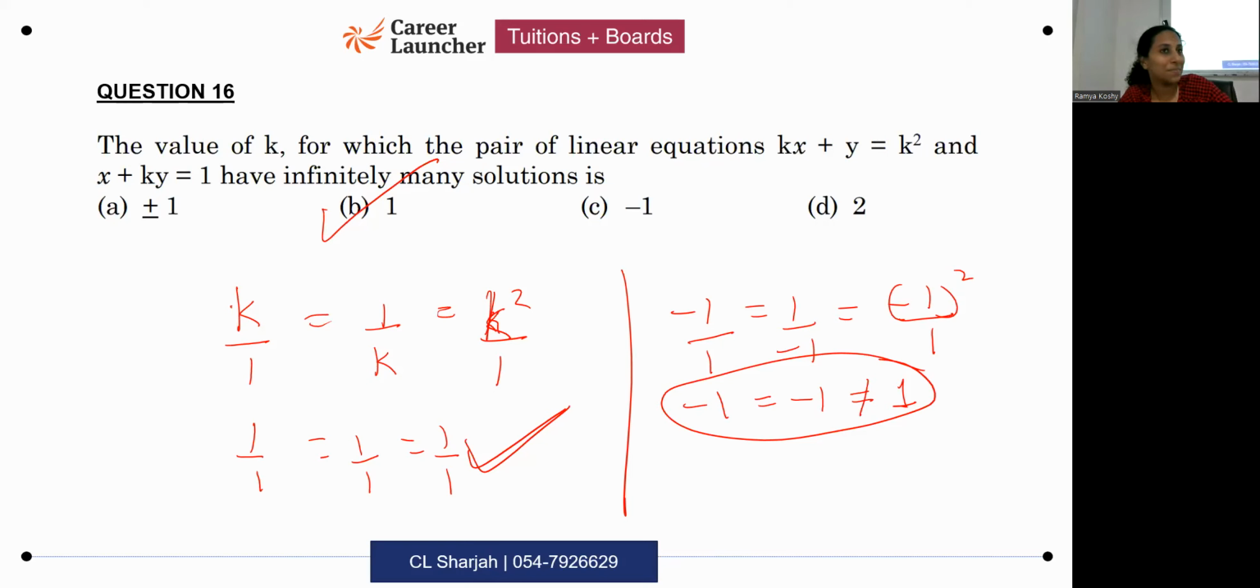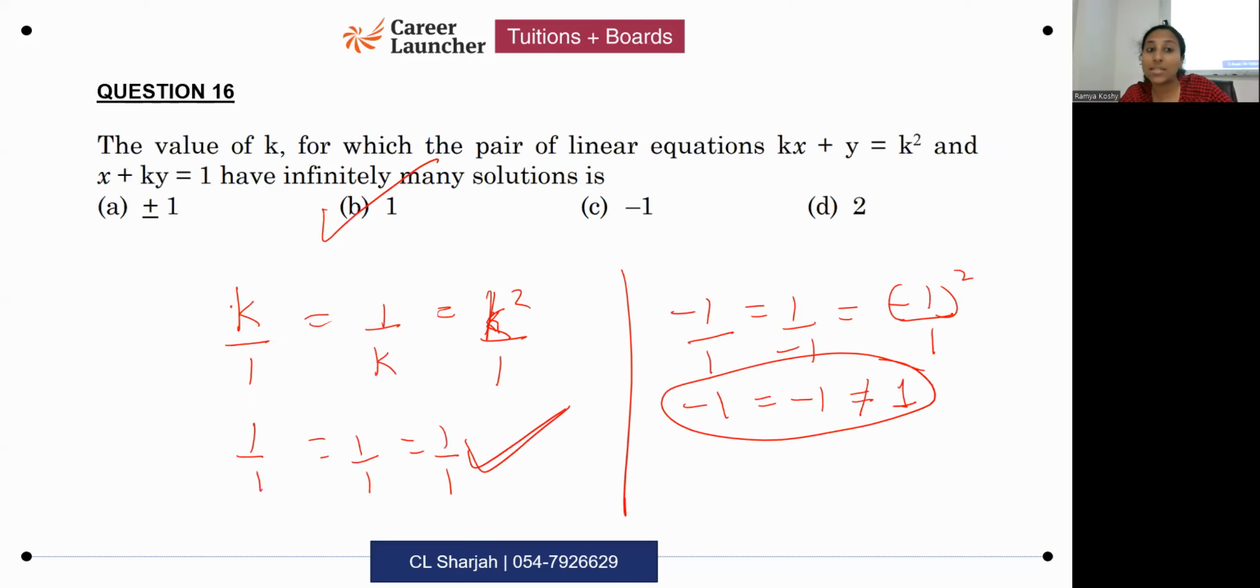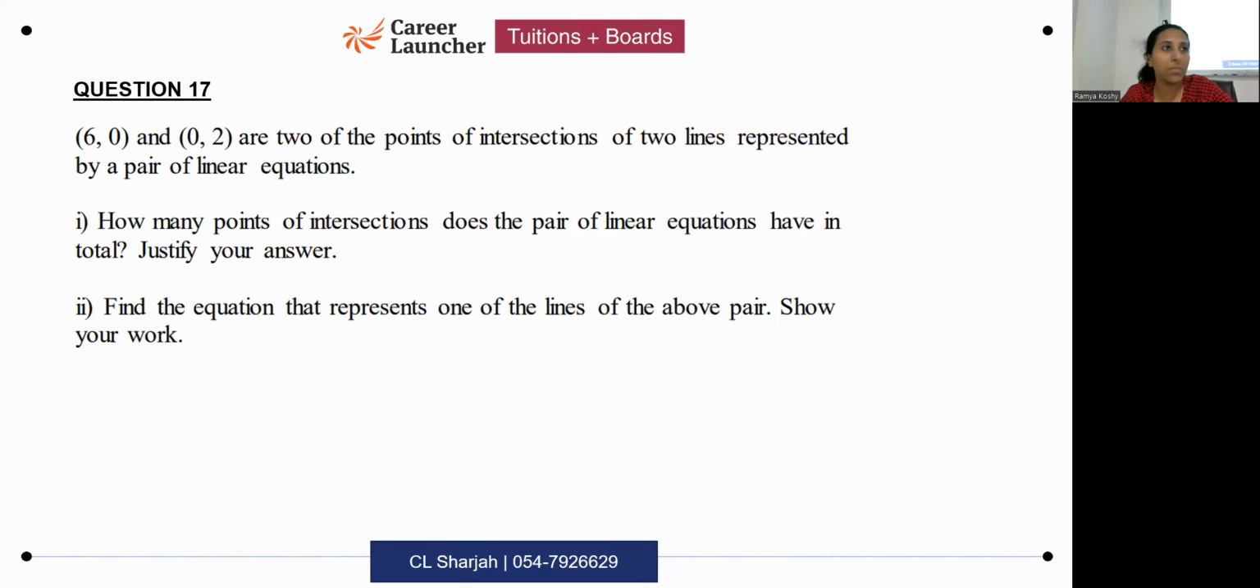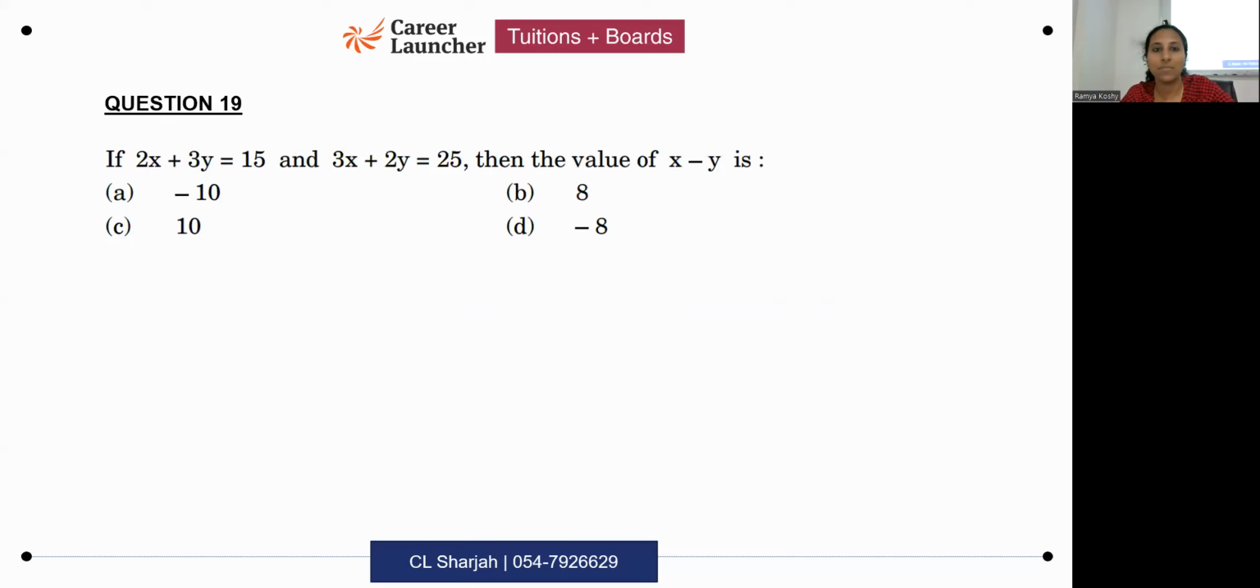I'm skipping question 17, because I told you we are going behind time. So whatever questions I'm skipping will be homework for you. Questions which you try and ask me doubts on. 18th question also I'm skipping. 17th and 18th I have skipped. Please try them out. Now the 19th one.